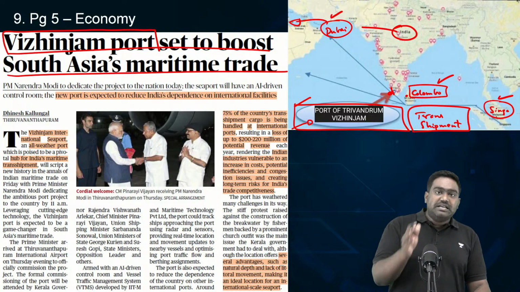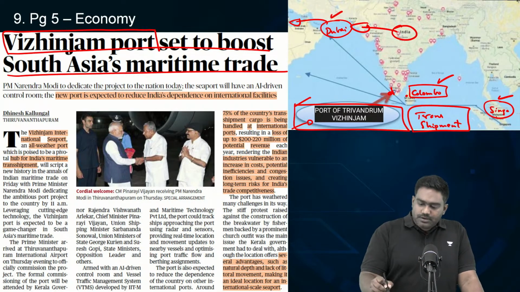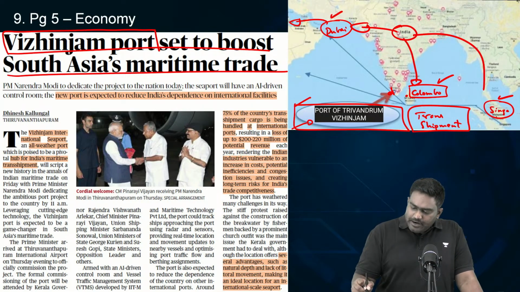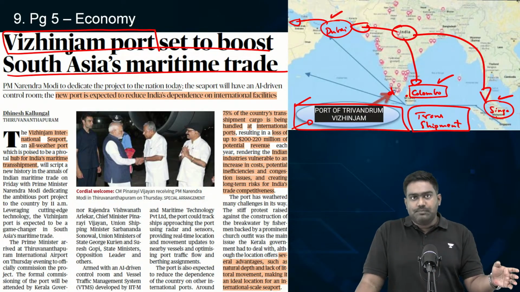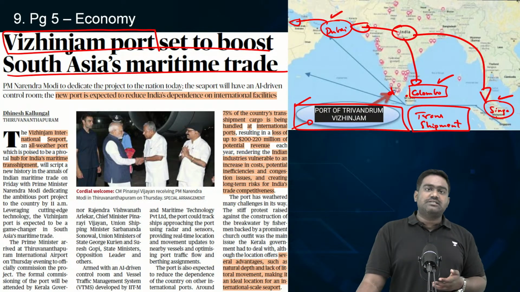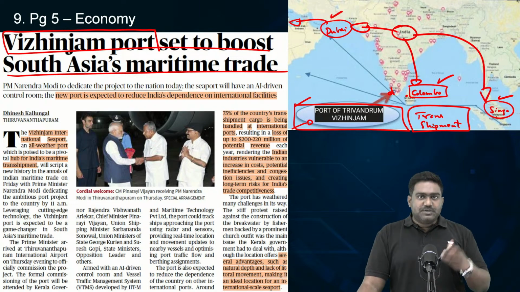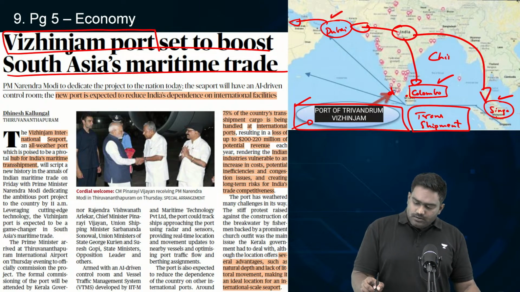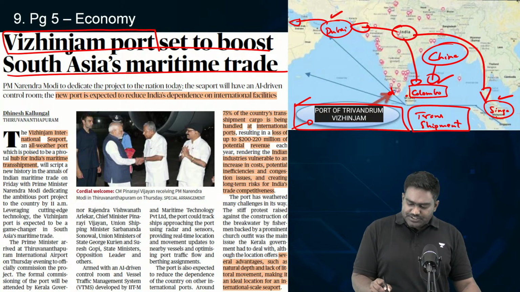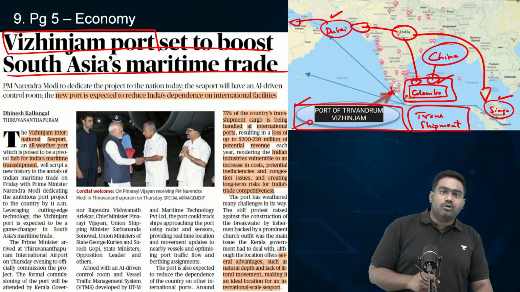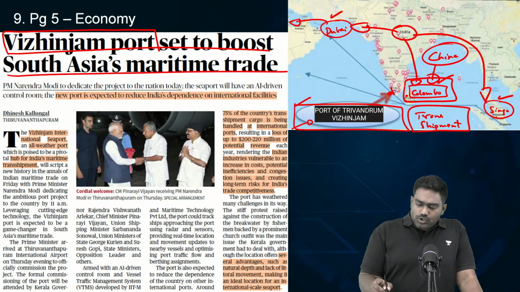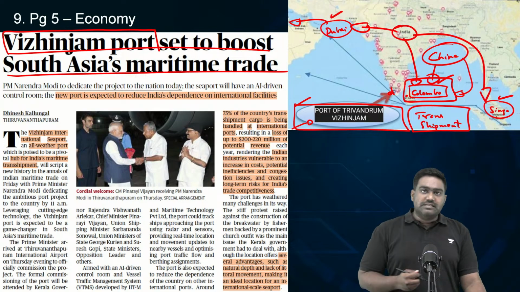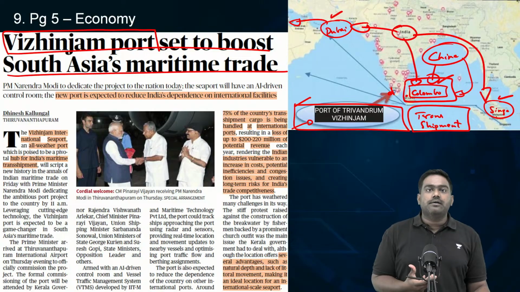Right now, we have a dependency on these ports. Indian trade is dependent on the transshipment facilities present at Colombo, Dubai, and Singapore. And this could be a strategic disadvantage as well. Especially hostile countries like China could misuse this. Why do you think China has invested at Colombo port? Because it's a major global transshipment hub. A lot of India's trade passes through Colombo. And given that Chinese companies control the terminals, it's always a strategic weak point for India.